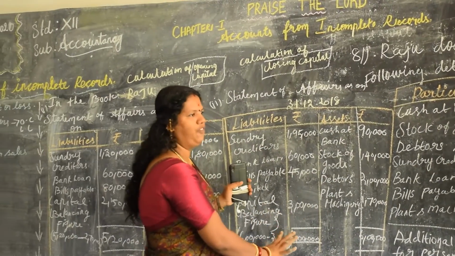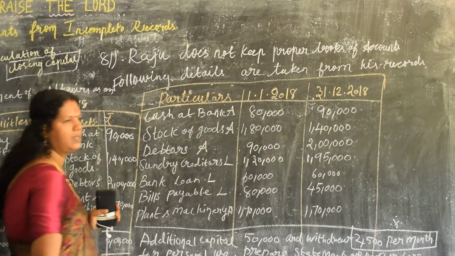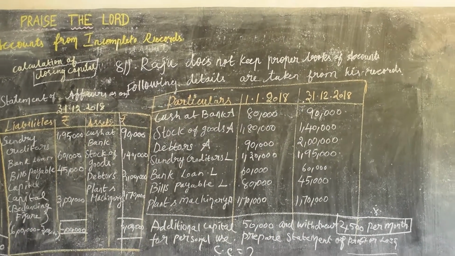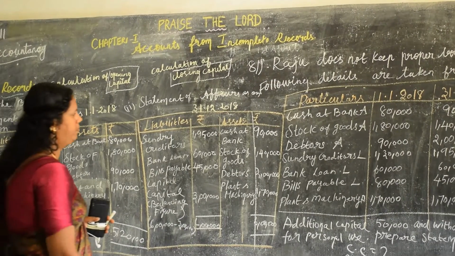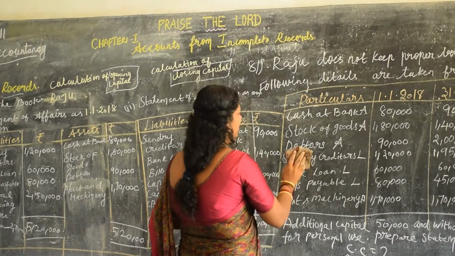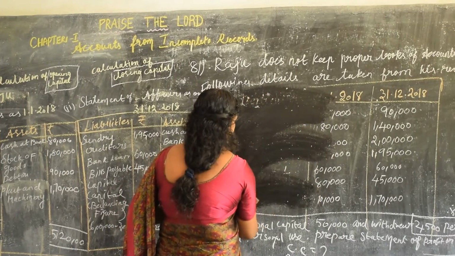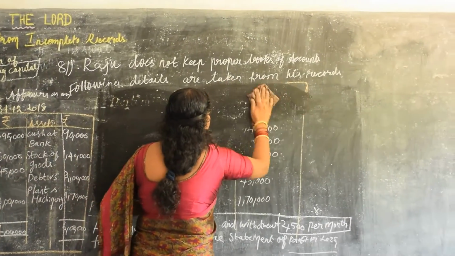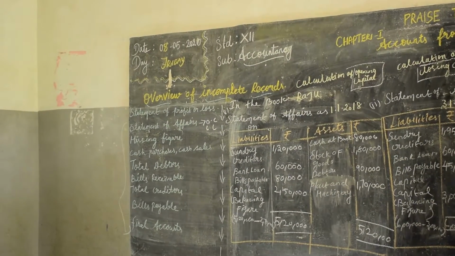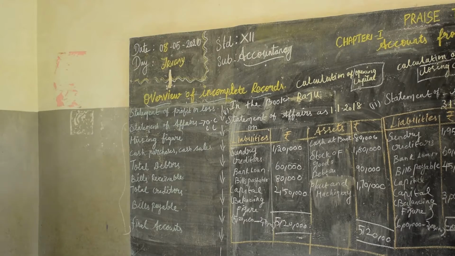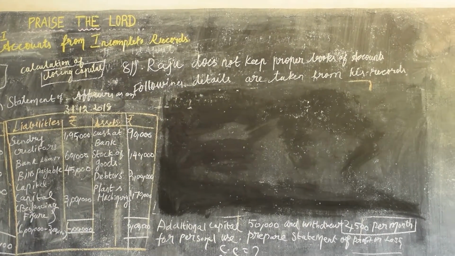By this information we can present the profit or loss. We have come to the end of the sum.